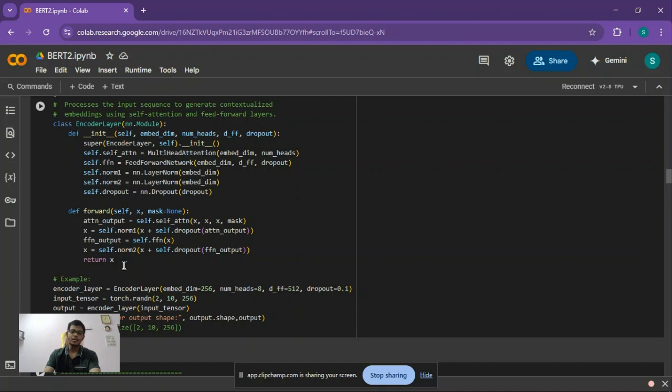This is BERT. By the way, BERT is nothing but Bidirectional Encoder Representations from Transformers, where each word or each token can view all the tokens to the left and to the right, unlike the GPT model. That is, there is no masking here. That is why it is called bidirectional, left and right.